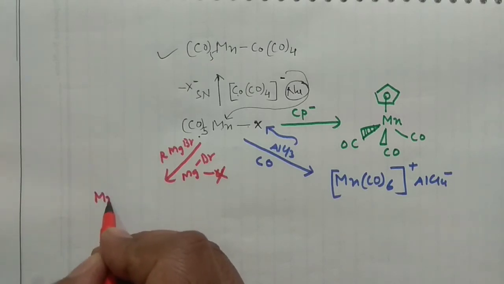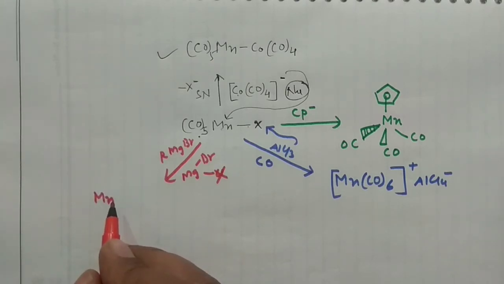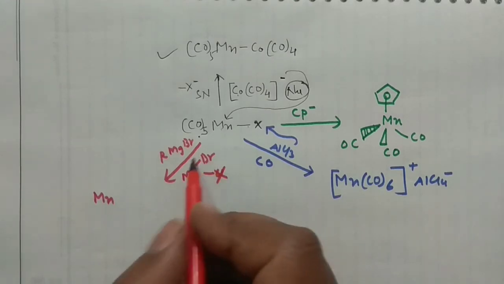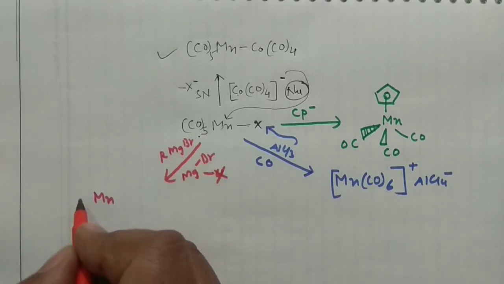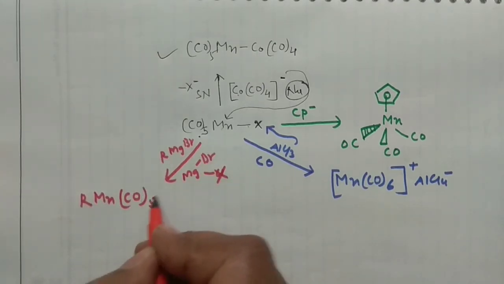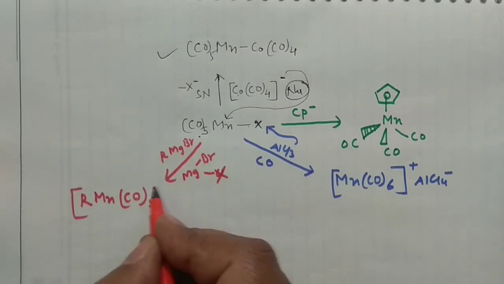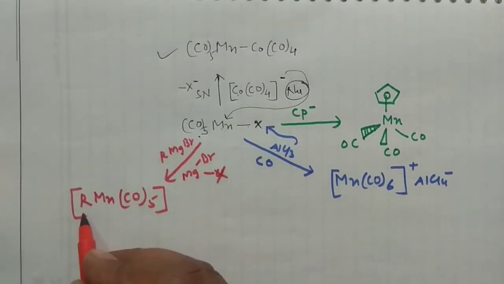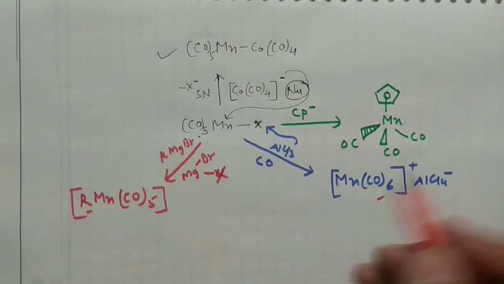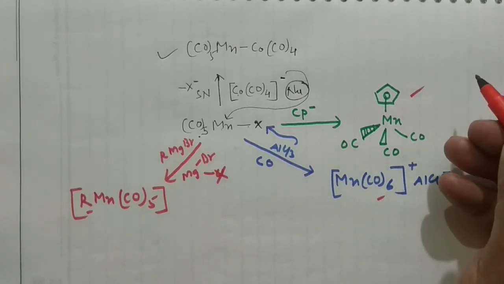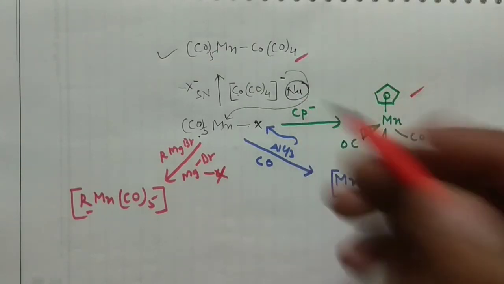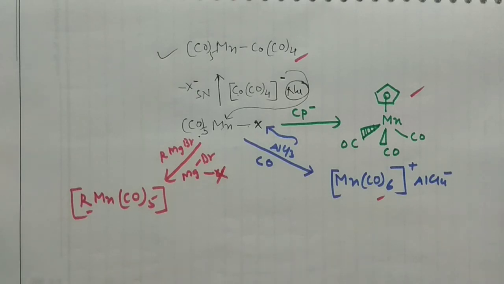It will give you Mn, there is no problem in that, and then one R will go to this complex. So you can write R here, and of course 5 carbonyls are there. So in all the cases, what you are doing is substituting your halogen sometimes with R, sometimes with carbonyl, sometimes with cyclopentadienyl, and sometimes with another complex anion. So you are doing a variety of reactions.